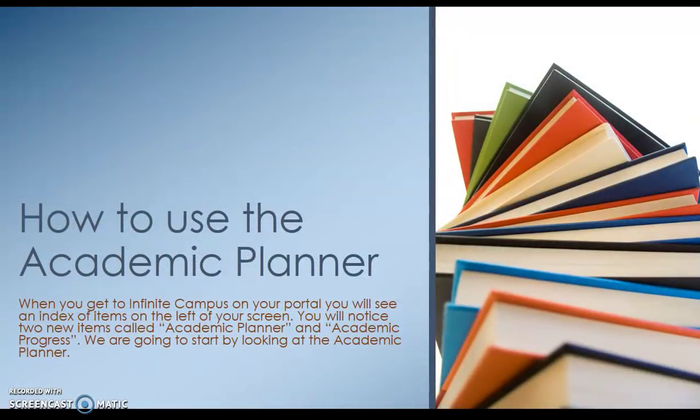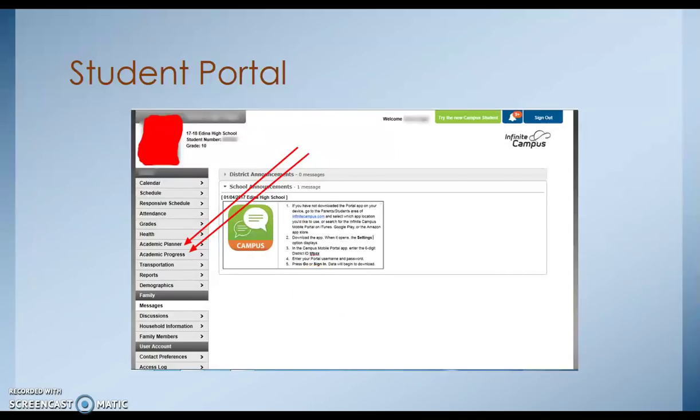To access the Academic Planner, you will log in through your portal and access Infinite Campus. When you get to Infinite Campus, you will see an index of items on the left-hand side of your screen. You will notice two items called Academic Planner and Academic Progress. We're going to start by looking at the Academic Planner.